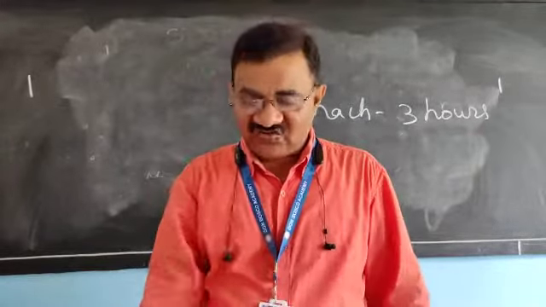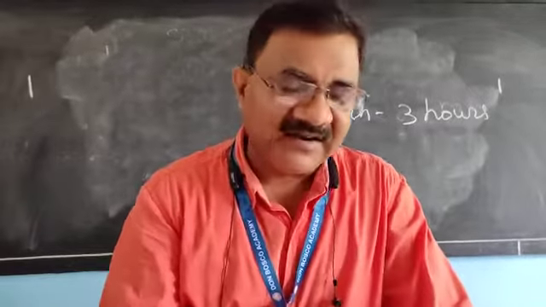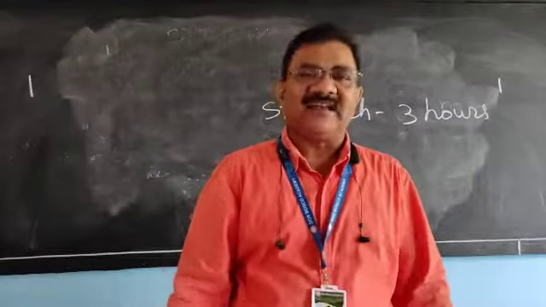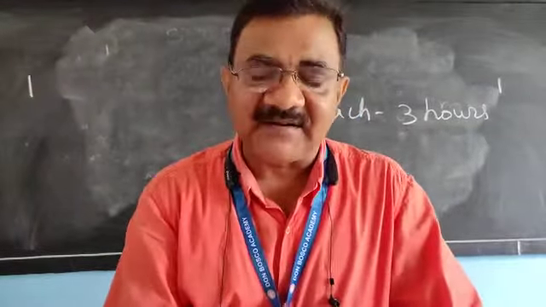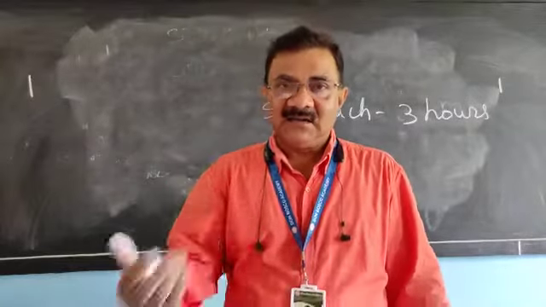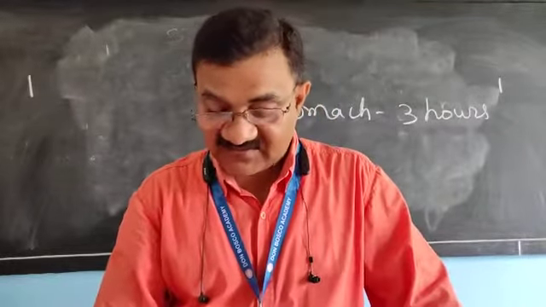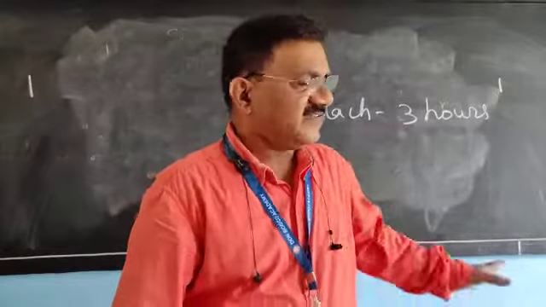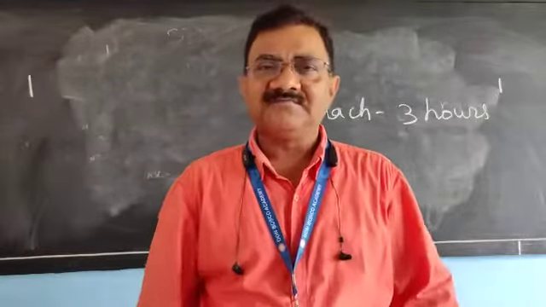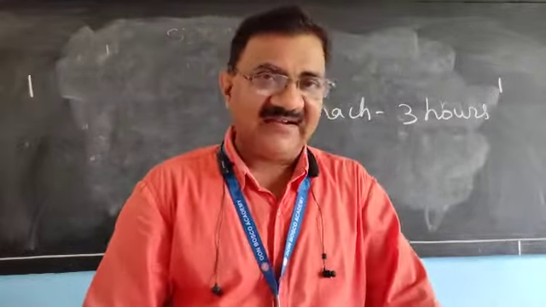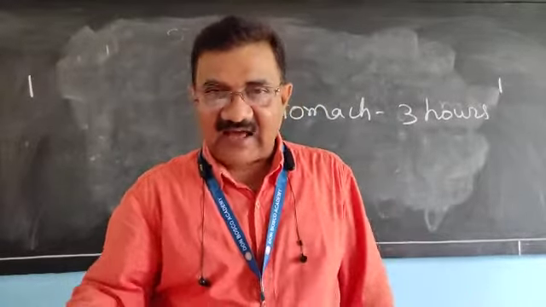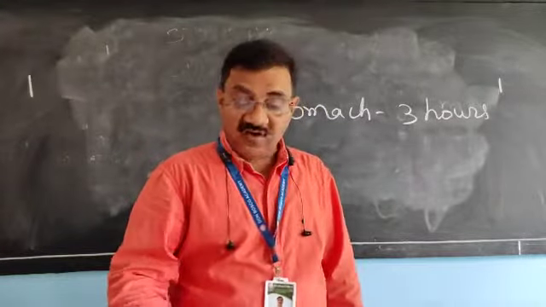The food reached the stomach. We have discussed 2 types of sphincter muscle, the cardiac sphincter and the pylorus, and the food reached the stomach. In the stomach, the gastric gland releases gastric juice, and after the release of gastric juice, protein